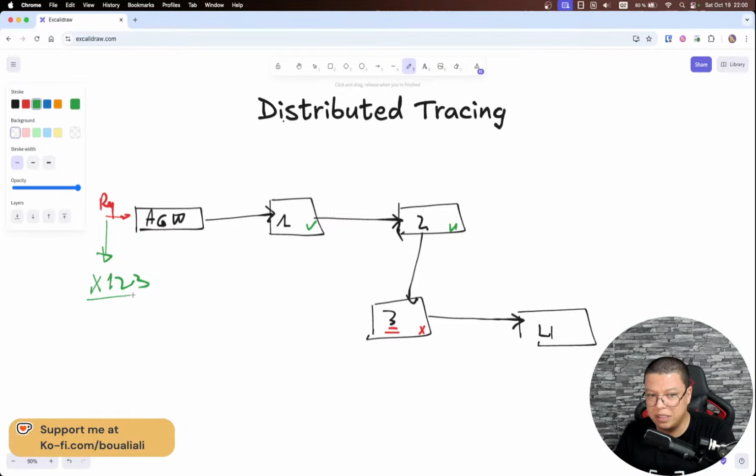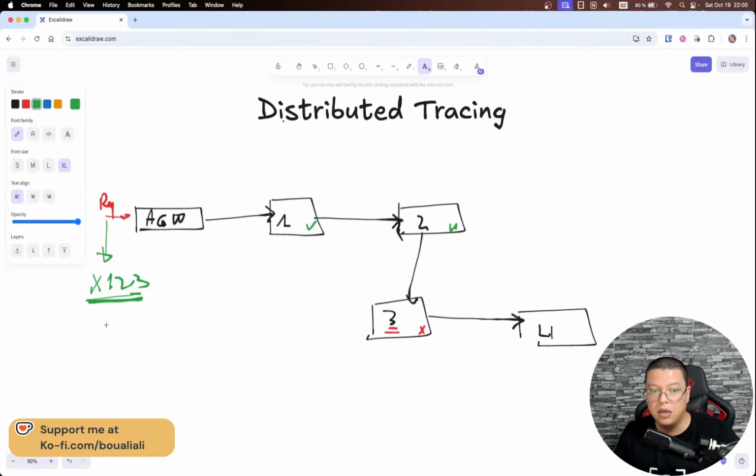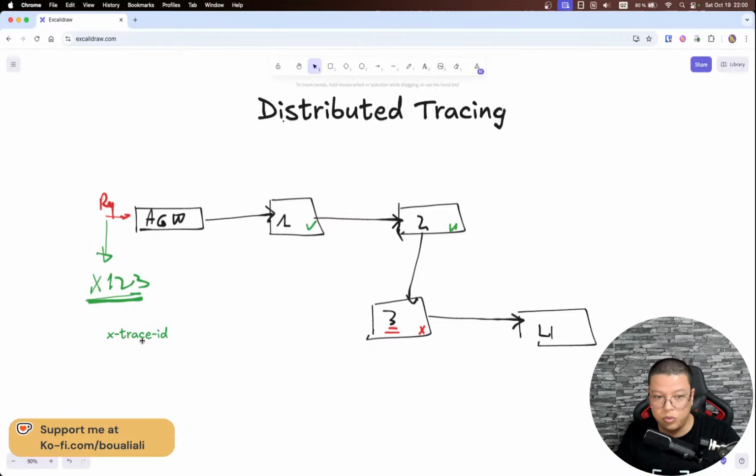So here we said that our request is x123. In order to trace this request, we add this ID, which we generally call the X-Trace-ID. It's a tracing ID, an ID that will help me trace my request. For each request that I send, it will start from the API gateway.